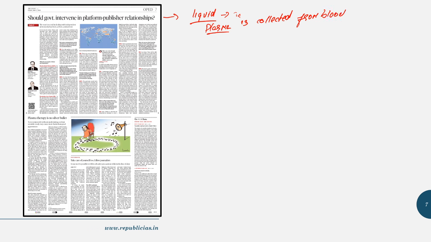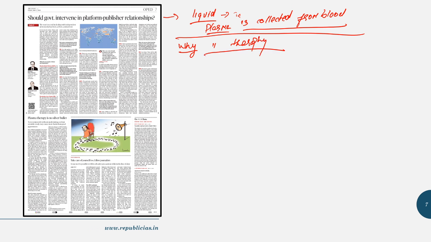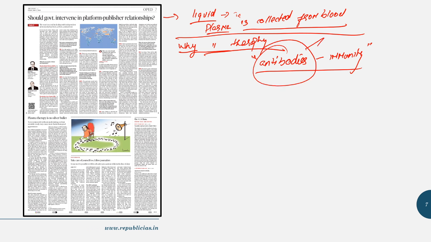Now, the question arises: why is there a need for plasma therapy and how can it help against COVID-19 or the coronavirus? As we saw in the background, plasma contains antibodies, and antibodies are related to immunity. When a virus attacks our cells, in response our body creates antibodies. Antibodies are created to fight against the virus, which is called the antigen. And these antibodies are there in plasma.